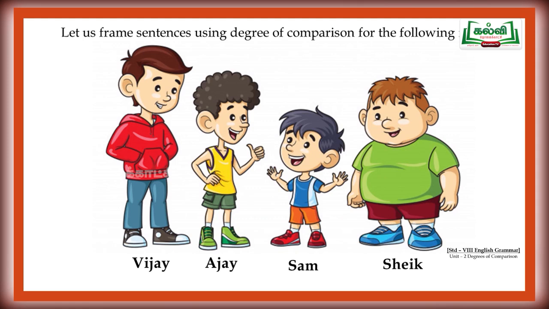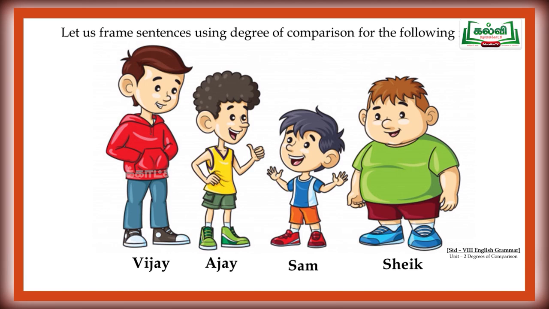Look at this image. What is the task? We are going to frame sentences using degrees of comparison. Shall we do? Here, 4 boys are there. The boy who is wearing red jacket is Vijay, and the yellow t-shirt is Ajay, and the short boy is Sam, and we are having one more boy, Sheikh. So, let me give some example. Then you try to frame sentences using degrees of comparison.